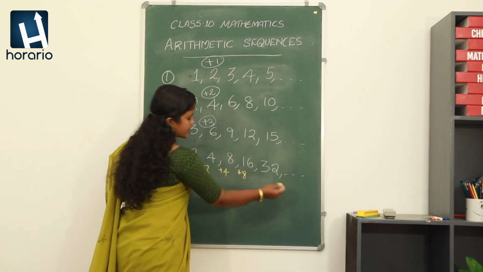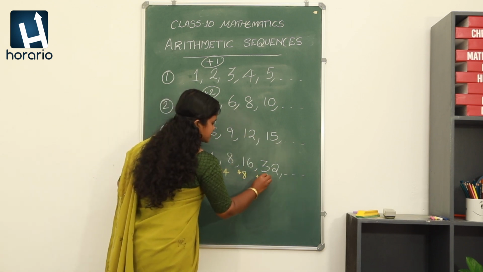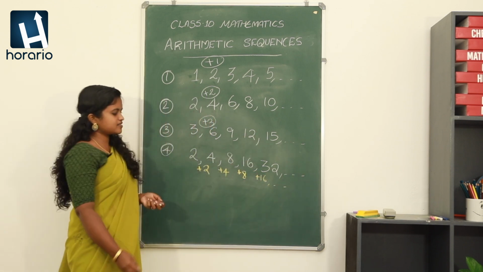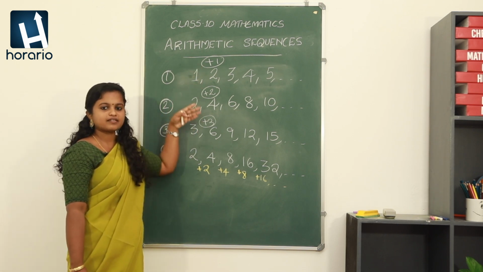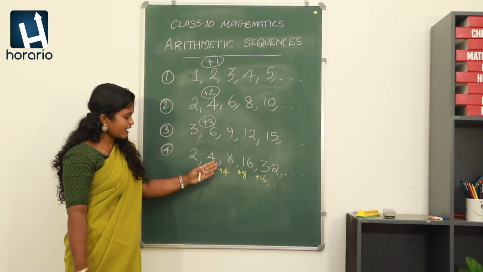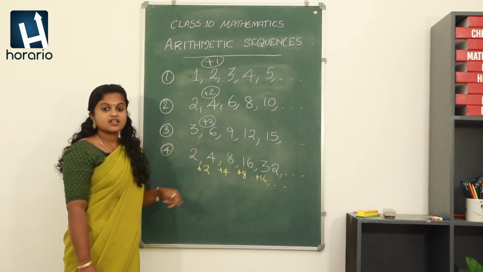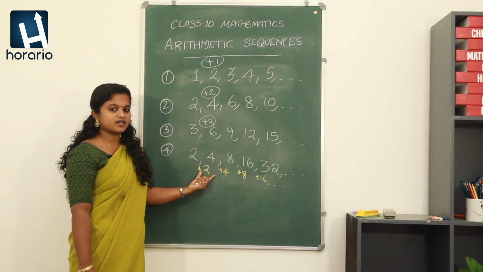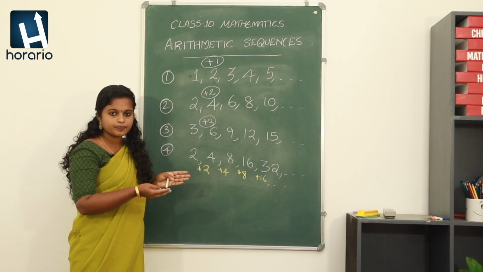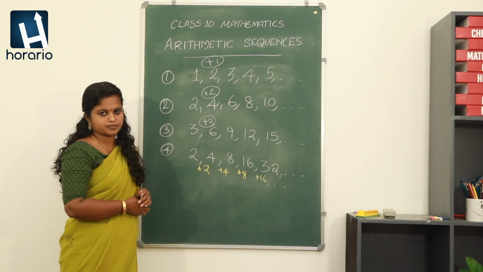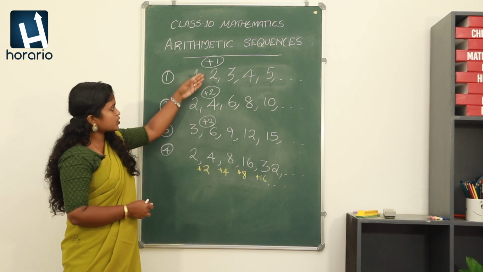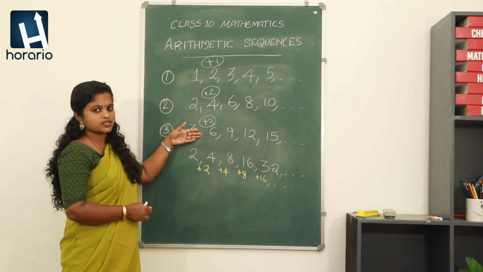Then while going to the other, it will be plus 16. So we can see that actually the criteria that followed in the first, second and third sequences has failed in the fourth one. There is no such number being added to the previous term in order to get the next term, right? That criteria has been followed in the first, second and third sequence, but it has failed